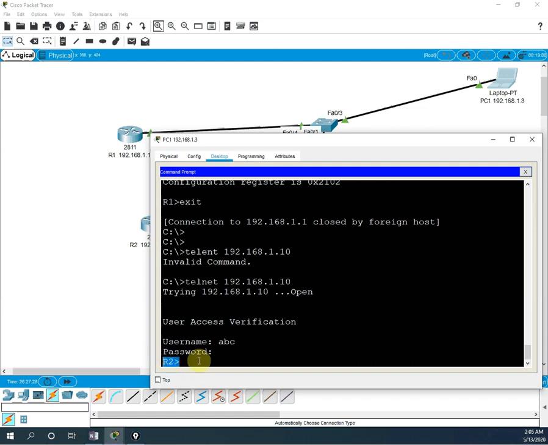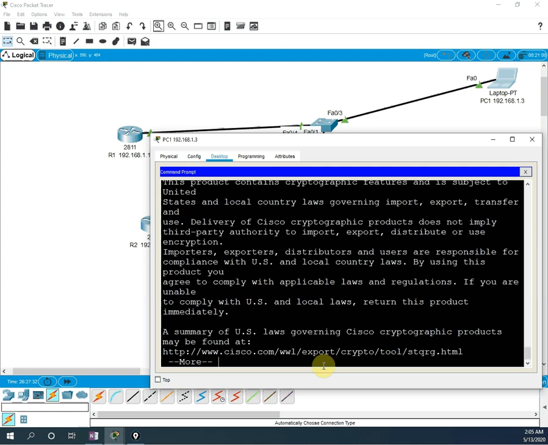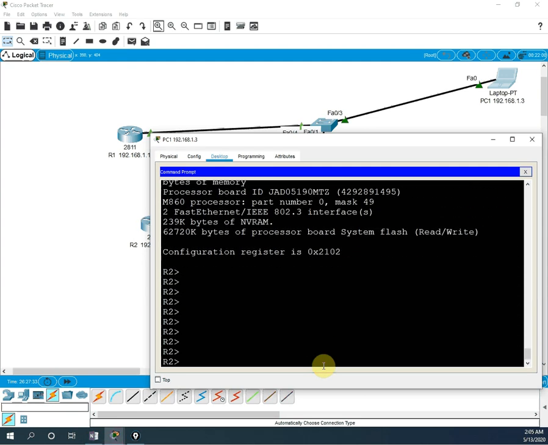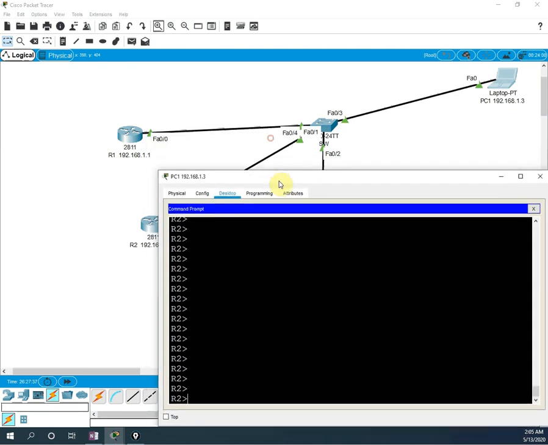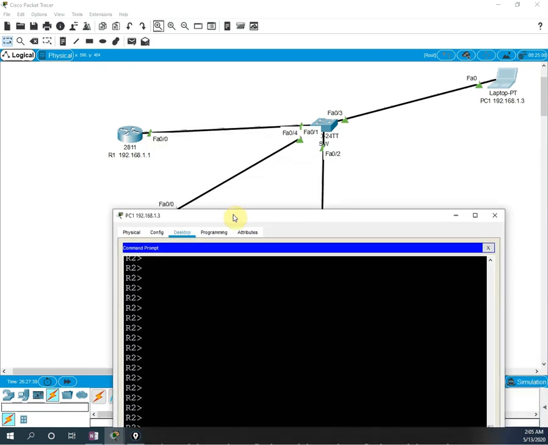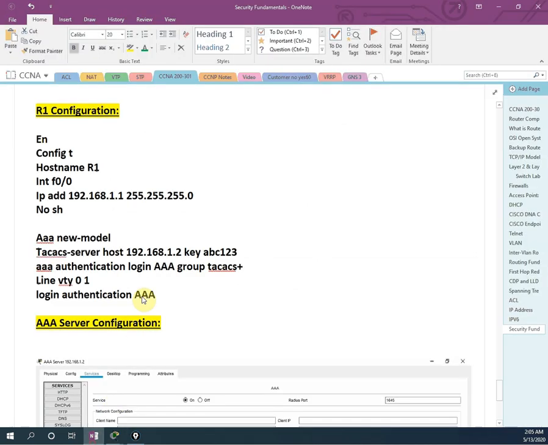If you see this one, this is router R2. If you want to, you can write show version to check the version of this router, and this is router R2. So I showed you how you can do it. Now if you have 100 routers, let me show you. If you have 100 routers, this configuration is not changing. You remember, because I am adding the same password, you will not change anything.